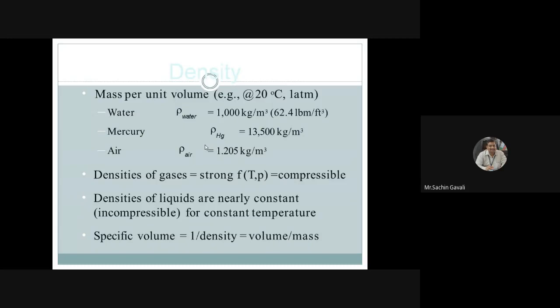And another property is there, specific volume. So specific volume is what? Volume per unit mass. Specific volume is equal to volume per unit mass, or it is the reciprocal of density. So in compressible fluids like steam and air, we consider the property specific volume.